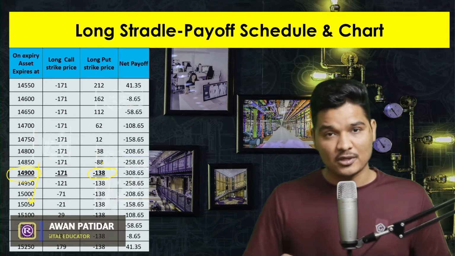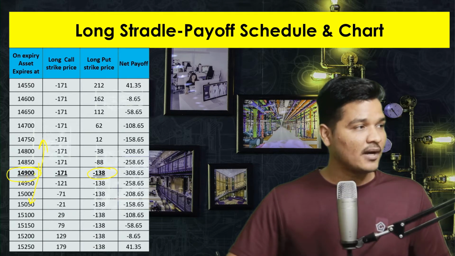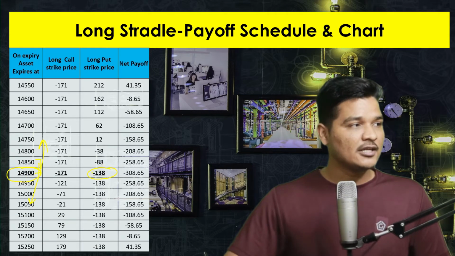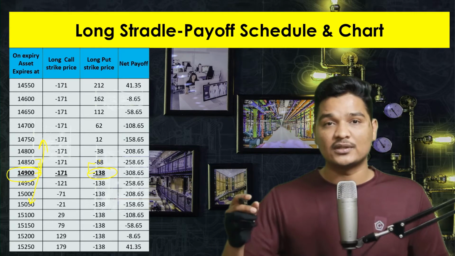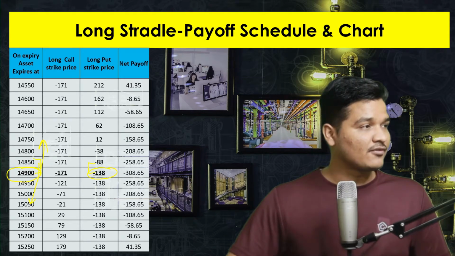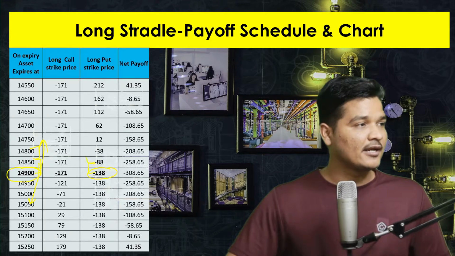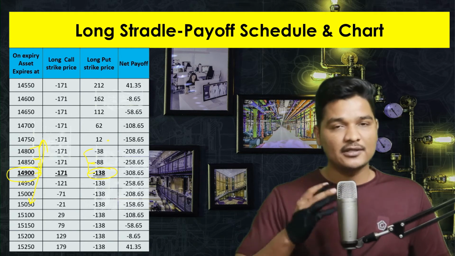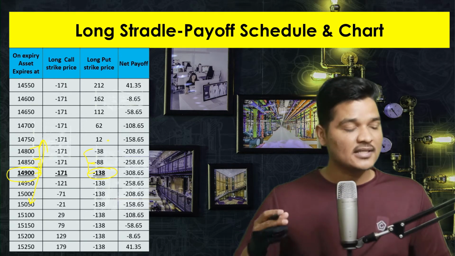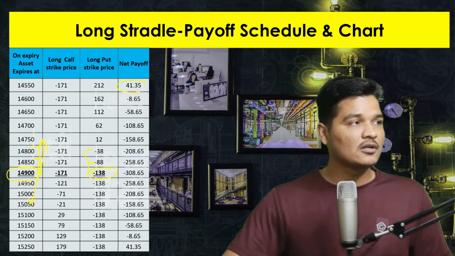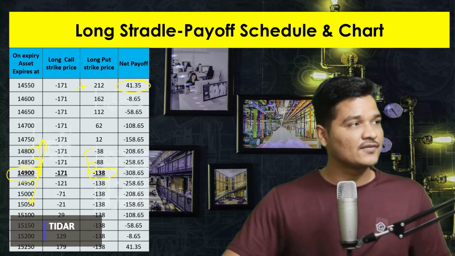What if market goes down? How will we calculate it? Well, if market goes 50 points down, then you have to add 50 points in minus 138. And if market goes further 50 points down, then you have to again add 50 points. That's how I have calculated the third column. Now let's calculate fourth column. Fourth column is nothing but the addition of this first two column.